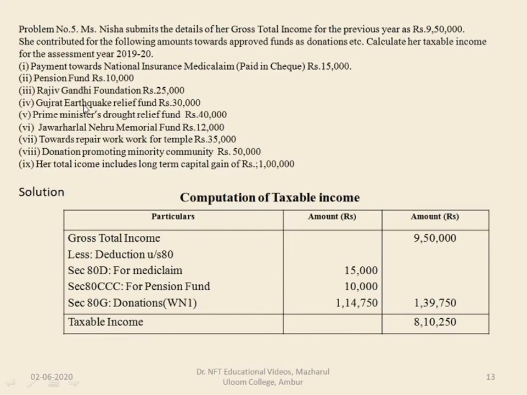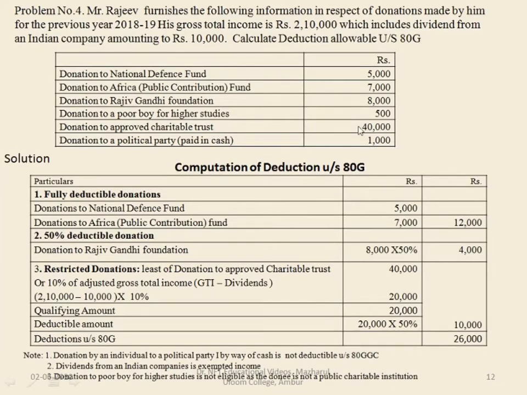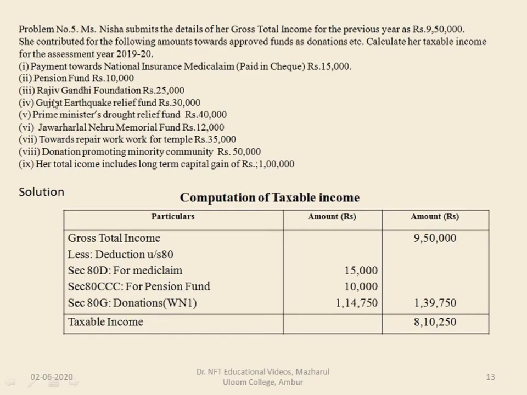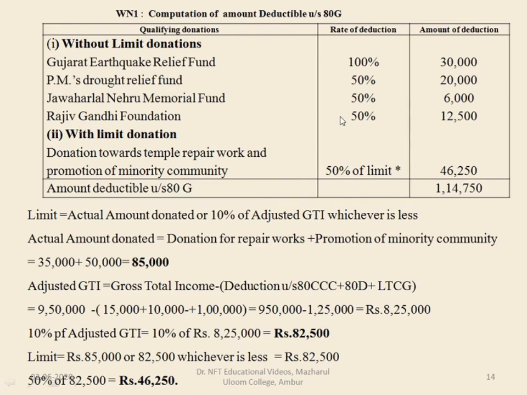Jawaharlal Nehru Memorial Fund is there. It also qualifies for 50% rate of deduction. So 12,000 into 50% is 6,000. Again, Rajiv Gandhi Foundation, the amount here is 25,000. So in this, 50% is 12,500, which you can claim as deduction.